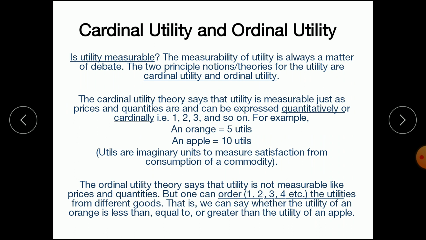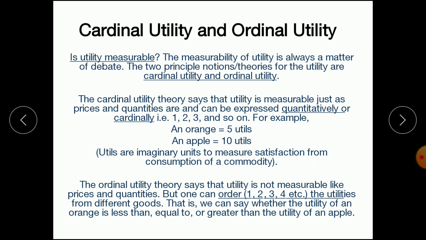Whereas the ordinal utility theory says that utility is not measurable, because utility or satisfaction is a psychological concept. So we cannot measure utility, but we can give order or rank to our utilities.